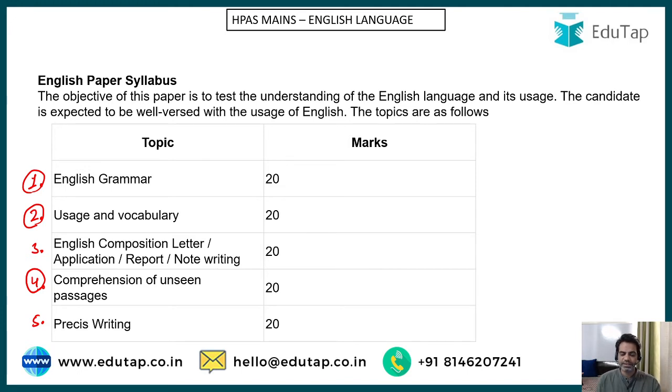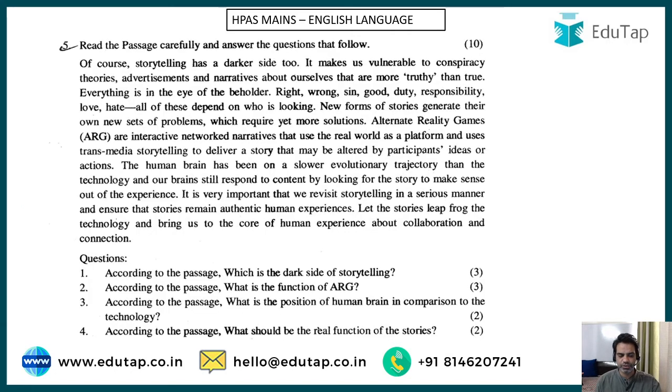So let's look at the comprehension of unseen passages, what type of passages they throw at you, and how to solve those passages, how to figure out the answers. This is a previous year paper from 2019, and let's try to solve the passages. Guys, please understand these are not objective type questions. They're not multiple choice questions.